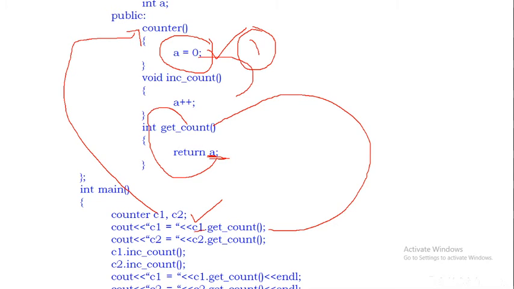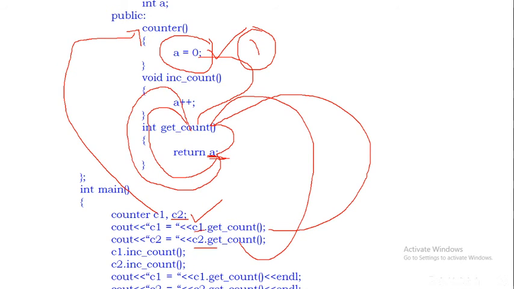So what value does it receive? 0. Then another object, C2, is created, and the same thing happens. It returns a, which was set by the constructor. So it displays the C1 value 0 and the C2 value 0 from different objects.